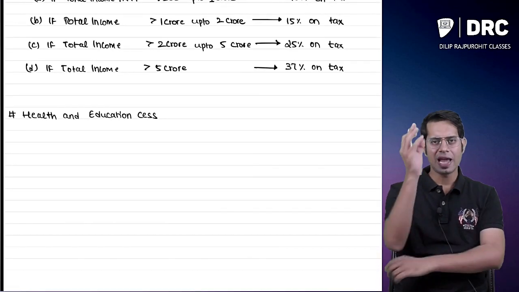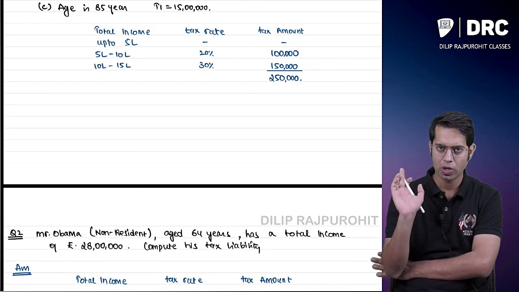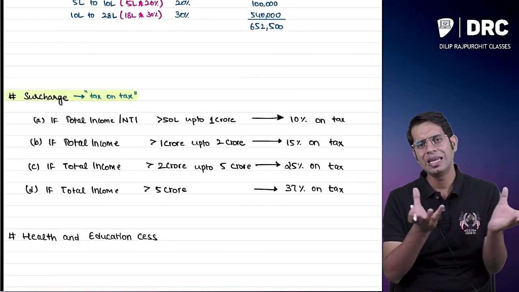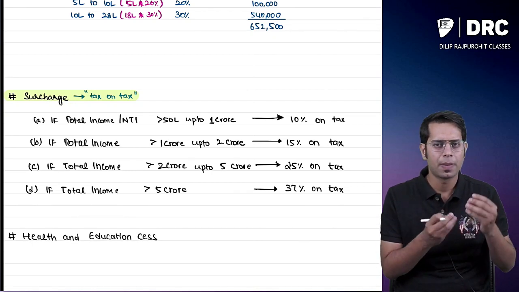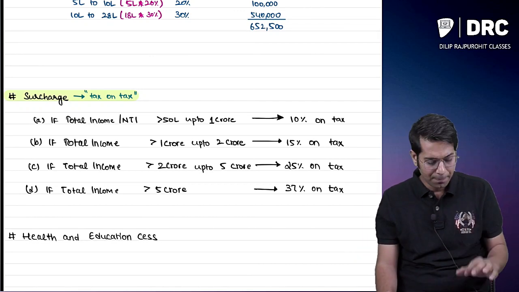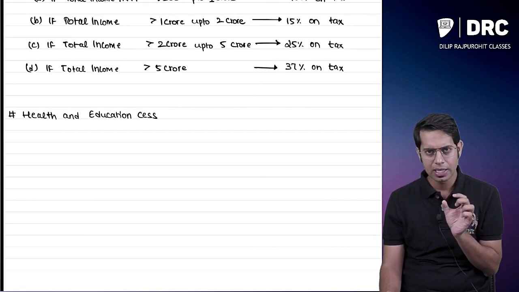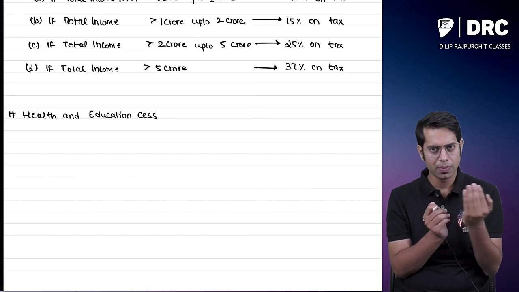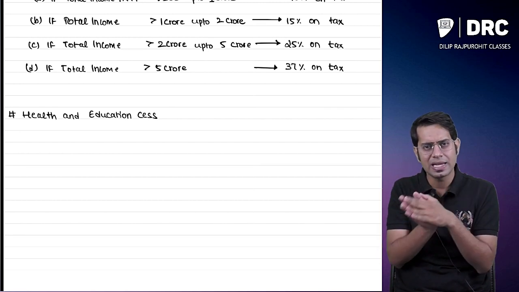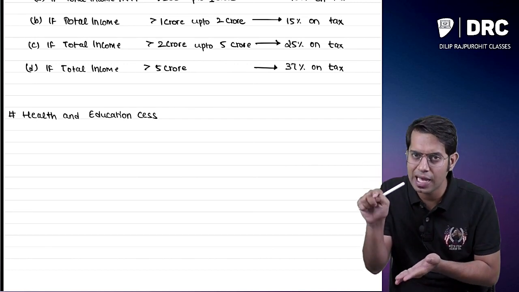See, normally whatever tax you are paying, the normal tax which I am talking about, and whatever surcharge you pay, government can use it for any purpose. Government can use it for whatever purpose they need, meaning they can use this money for defense purpose, infrastructure purpose, etc. But you pay something called cess. This cess is collected for a particular reason, and whatever amount is collected as cess from you will be used only for that particular purpose. This is the difference between tax and cess. So tax can be used for any purpose, but cess will be used only for the purpose for which they are collecting it.